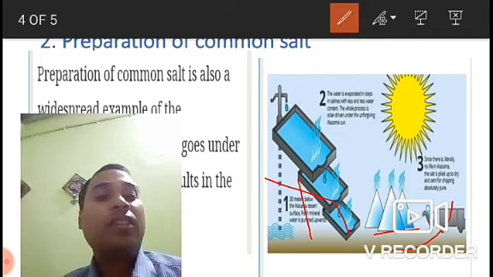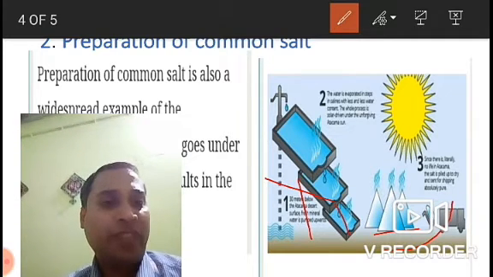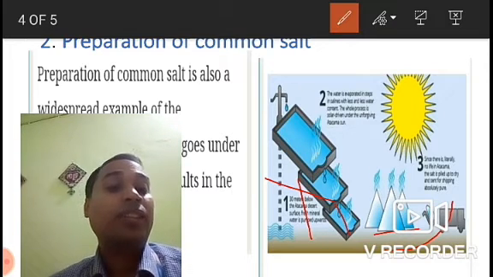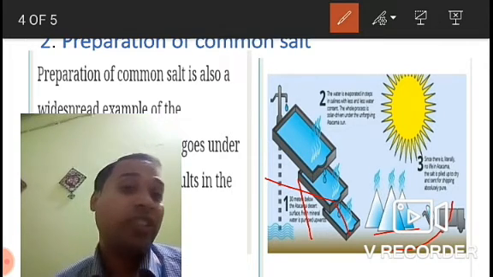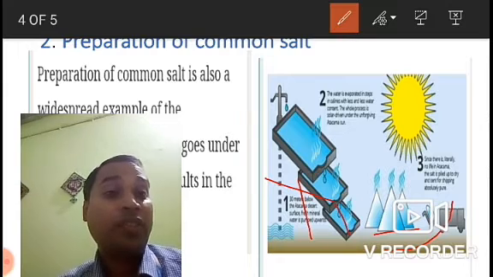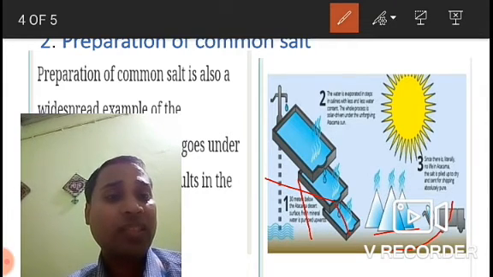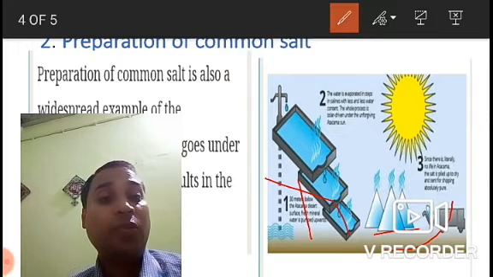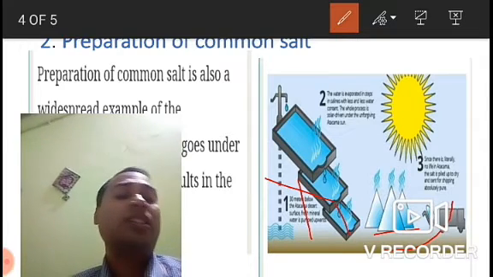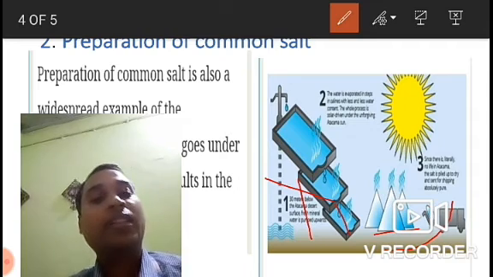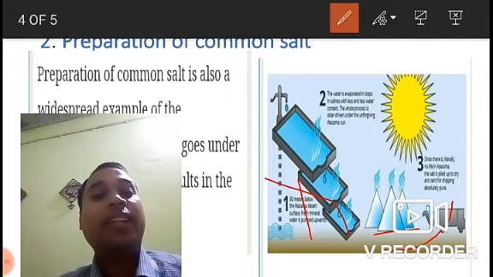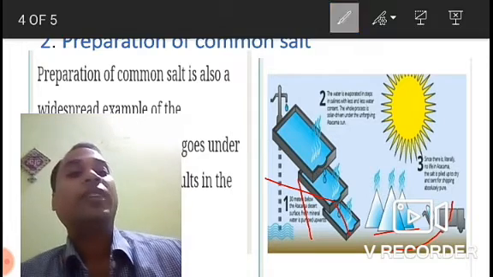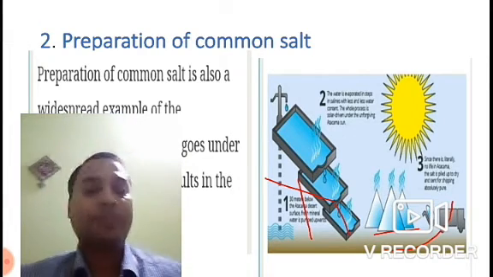So that salt now can be used. The various processes take place in order to get that common salt. After evaporation, filtration is done, then purification is done. So there are different processes through which it goes before it comes to the market. The seawater is evaporated, and then we get the common salt. So this is also one of the examples of evaporation in our day-to-day life.